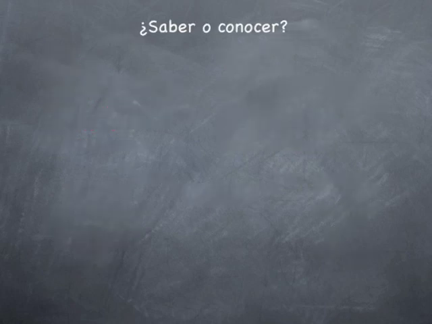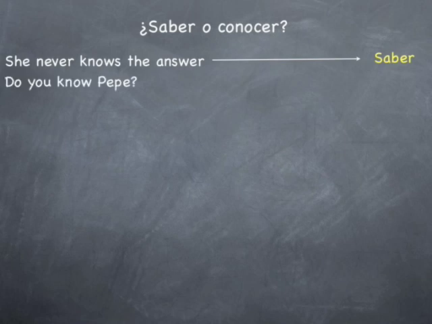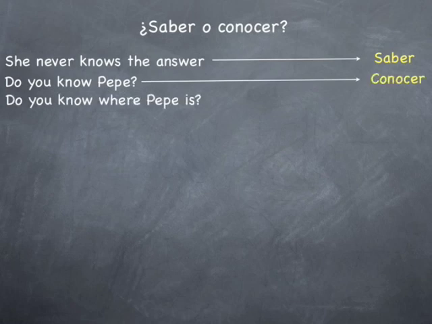All right, so let's do this activity together. Is it saber or conocer? She never knows the answer. That's going to be saber. Do you know Pepe? Pepe is a nickname for Jose. That's going to be conocer. Do you know the person? Do you know where Pepe is? That's going to be saber. Why? Because it's not knowing Pepe, it's knowing the location of Pepe. That's information about Pepe. We'll go more into this at the end of the presentation.